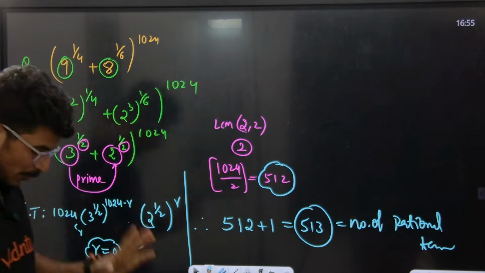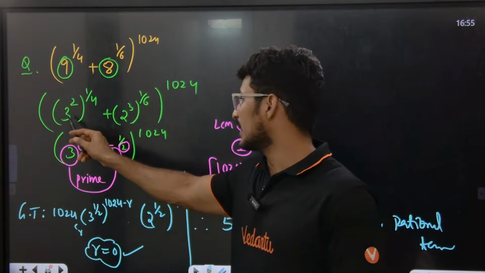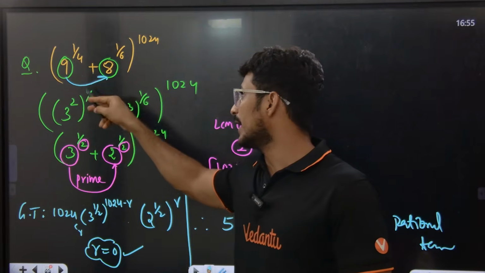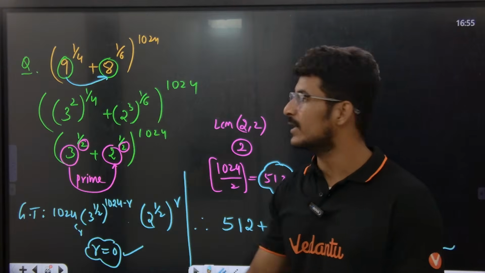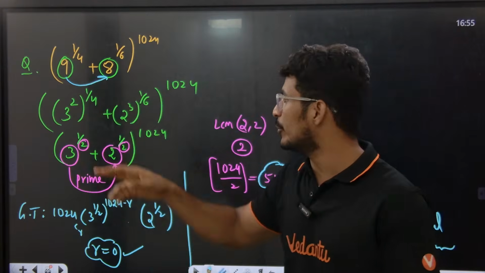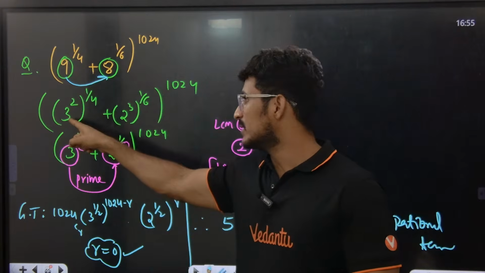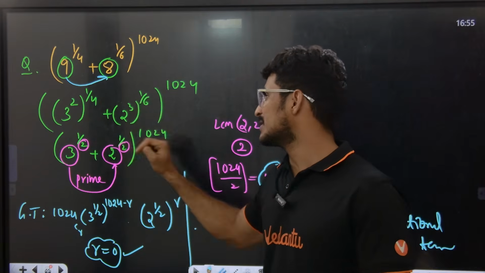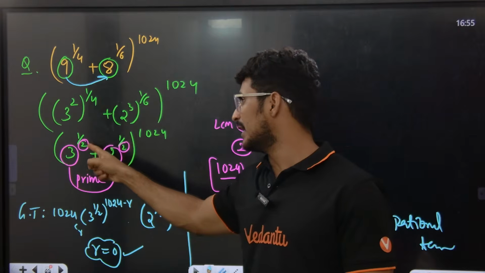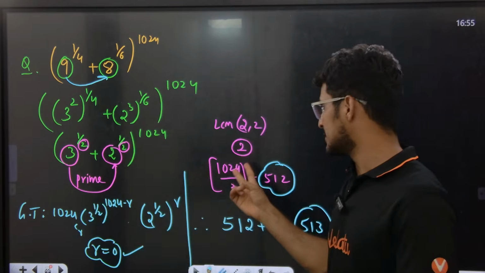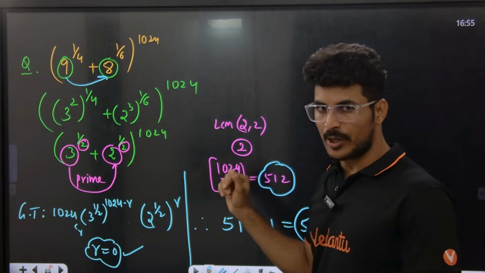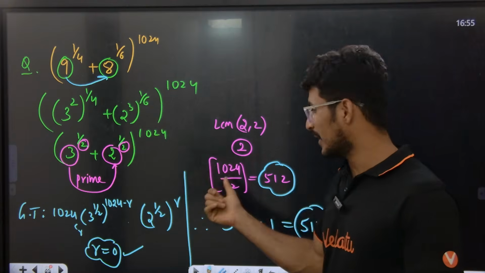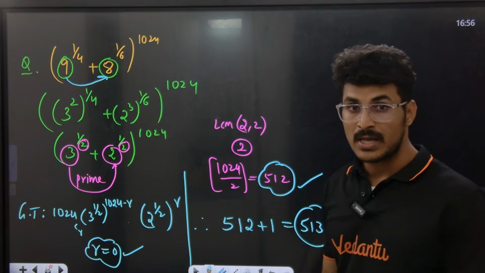Simple logic. எப்பவுமே கீழே இருக்க numbers, கீழே இருக்க number இது okay, these two should be prime number. 9 and 8 வந்து prime கிடையாதுடா. So 9 and 8 prime கிடையாதுனா you need to make 9 and 8 in terms of prime. பாரு 3 is a prime number, 2 is a prime number. அப்போ 2 into 1 by 4 is 1 by 2, 3 into 1 by 6 is 1 by 2. So கீழே இருக்க denominator என்ன 2 comma 2, 2 comma 2 LCM என்ன 2. Are you getting the point or not? So on the LCM we need to divide with the power. அது பண்ணா எனக்கு 512 வந்துச்சு.